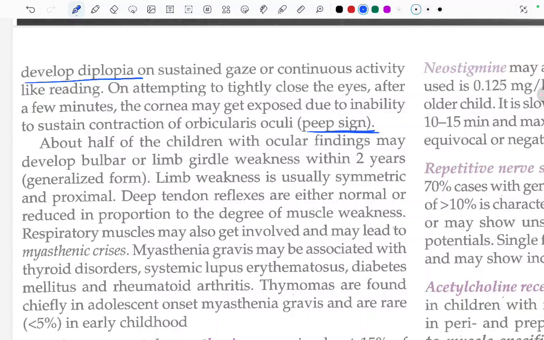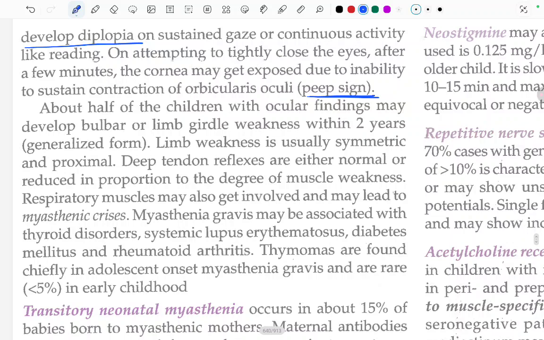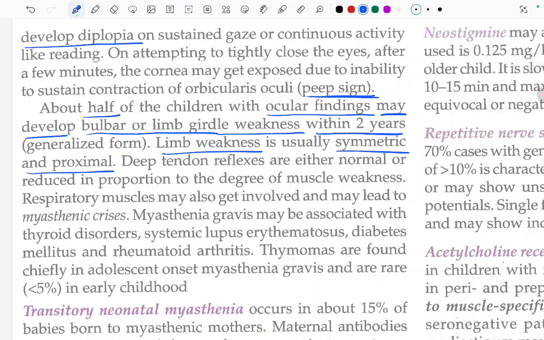About half of the children with ocular findings may develop bulbar or limb girdle weakness within 2 years. This is the generalized form. Limb weakness is usually symmetric and proximal.